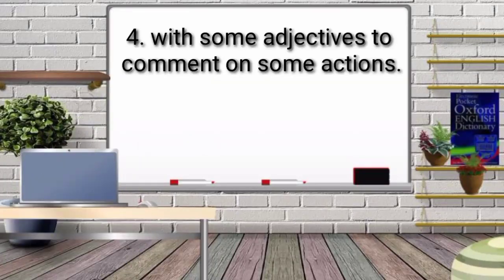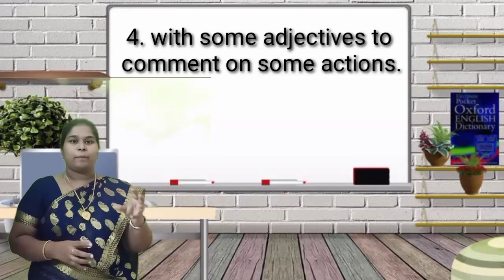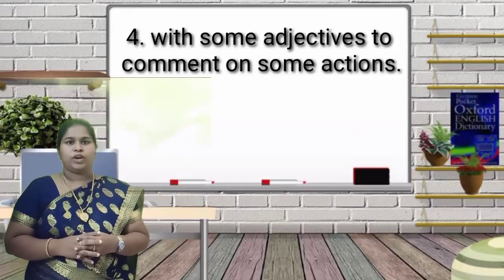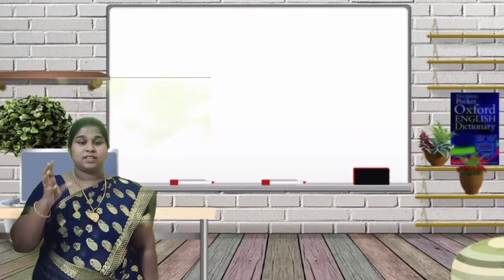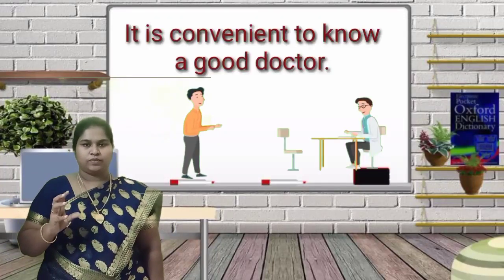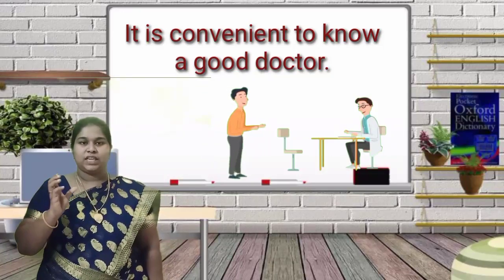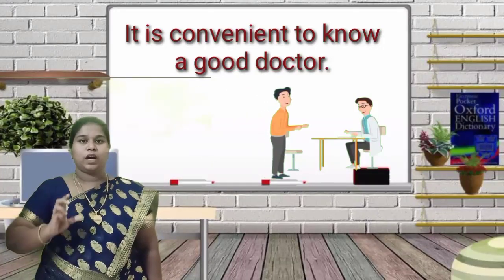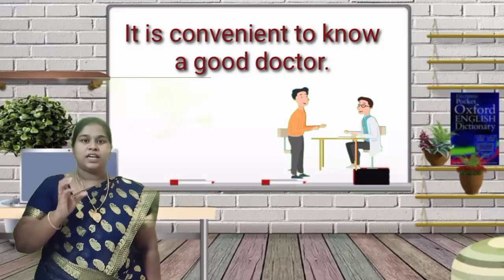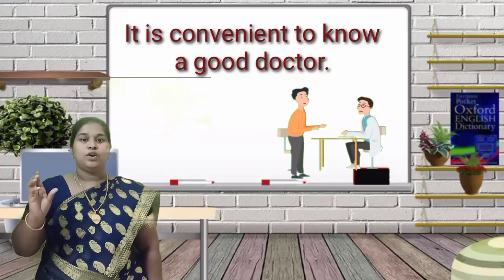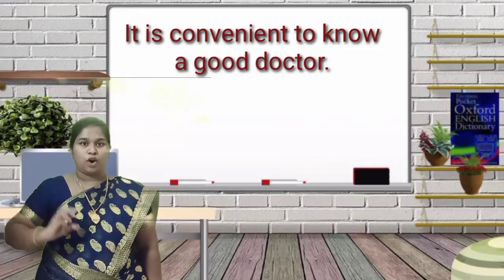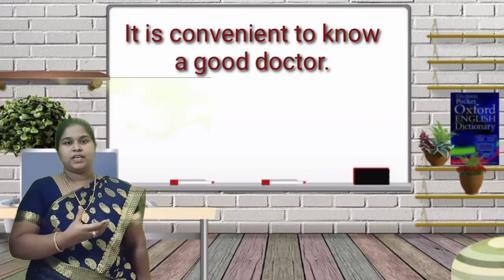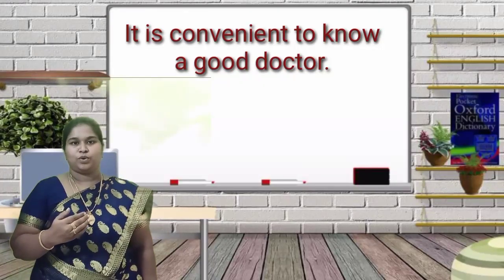Next one, with some adjective, to comment on some actions. So what are the examples? Let me explain. Here, first we are going to see that it acts along with the adjective. The to plus base verb, that is infinitive words, acts along with the adjective. That is, it is convenient to know a good doctor. This to plus base verb is used along with the adjective. You can see that.